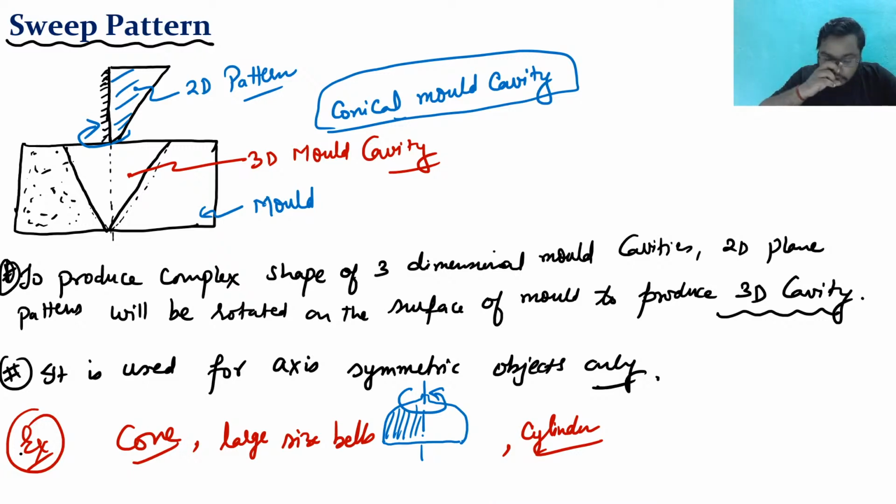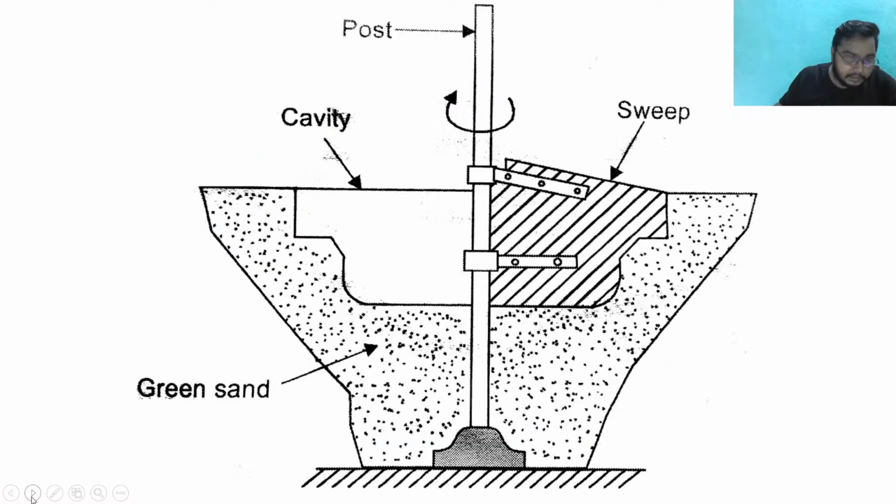So these are the things that you can make with the sweep pattern, and this is the use of a sweep pattern. Even if you have not got any idea about the sweep pattern, let me give you one more example. See here, is this figure visible to you?